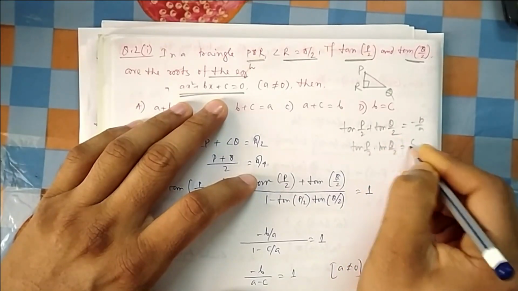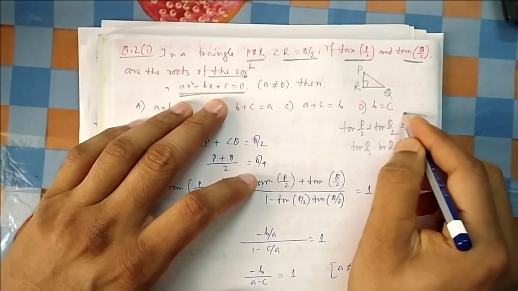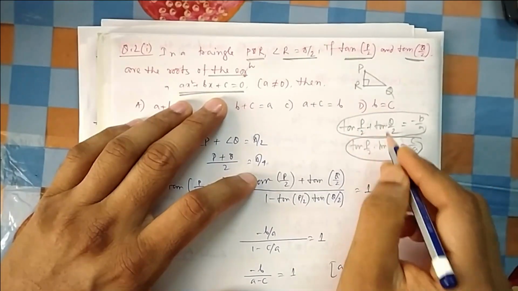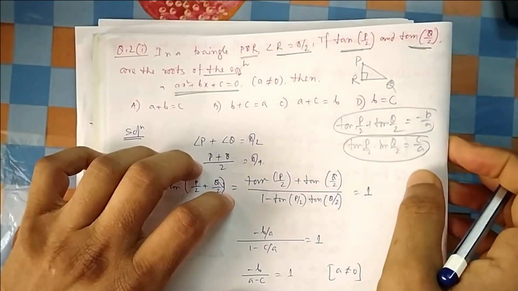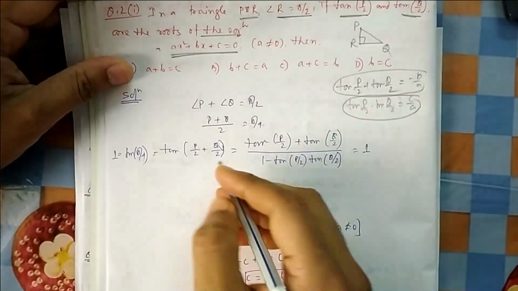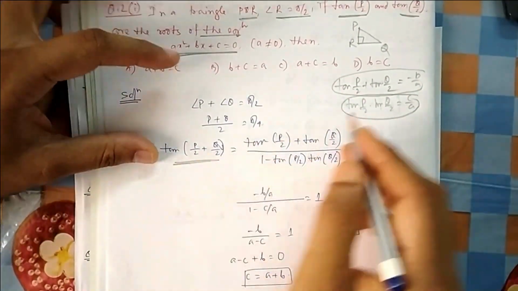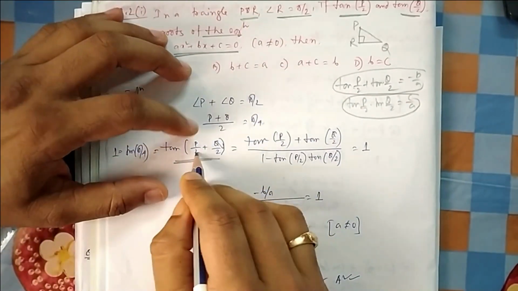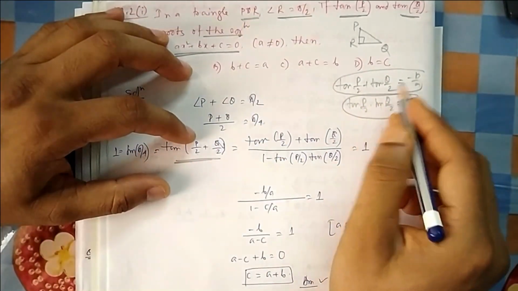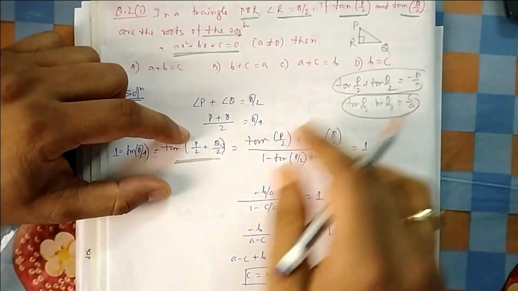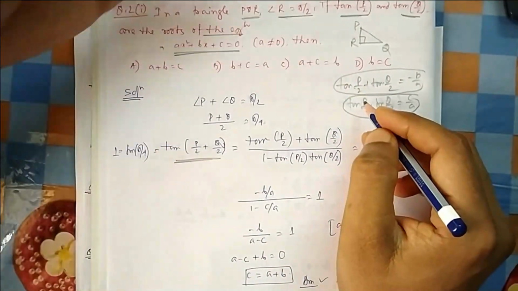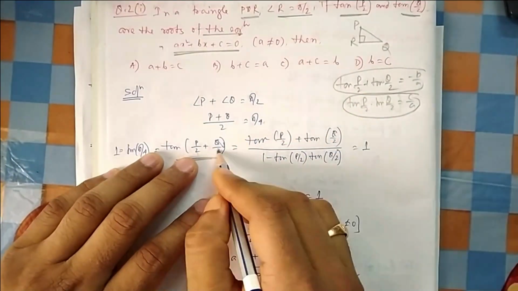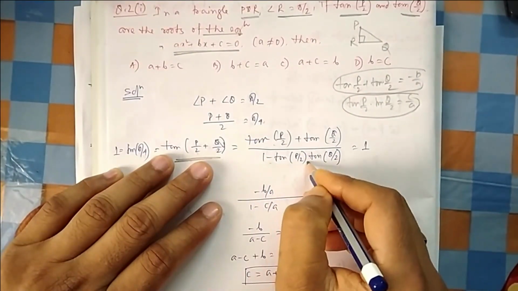Now if you know trigonometry, you can have an idea of which formula we can use: tan(a plus b) is tan a plus tan b by 1 minus tan a tan b. That is the tan(a plus b) formula. So from here you forget other things and you think tan(a plus b). So if I apply this formula, I can use these values. So let me see what is there. Should it lead somewhere? So if I apply tan(a plus b), tan(P by 2 plus Q by 2), so tan a plus tan b by 1 minus tan a.